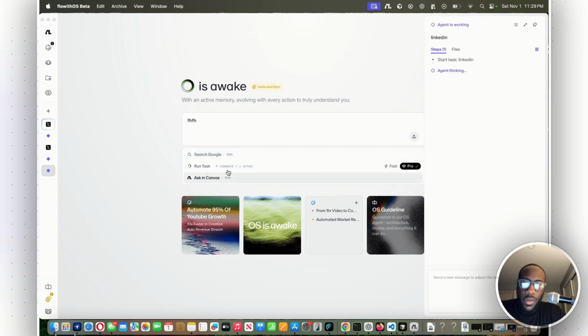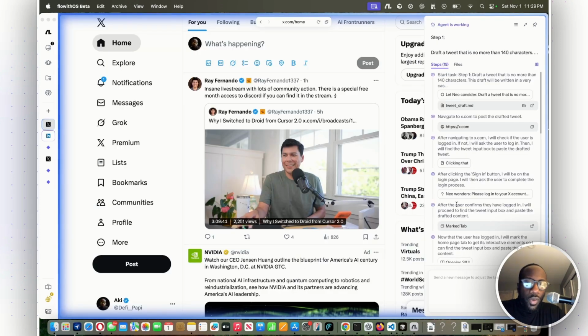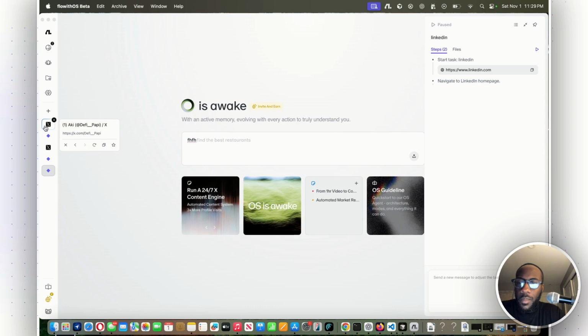You can have it do something. I did not mean to do that. Okay, let me stop this. All right, so then I wonder if you can run multiple tasks simultaneously, but this wasn't anything I wanted to do though. Let me exit out of that.